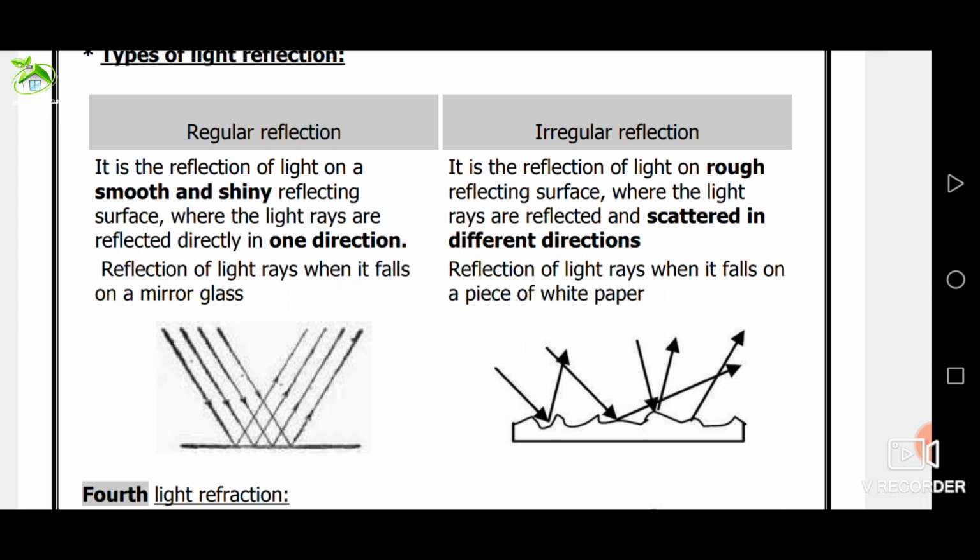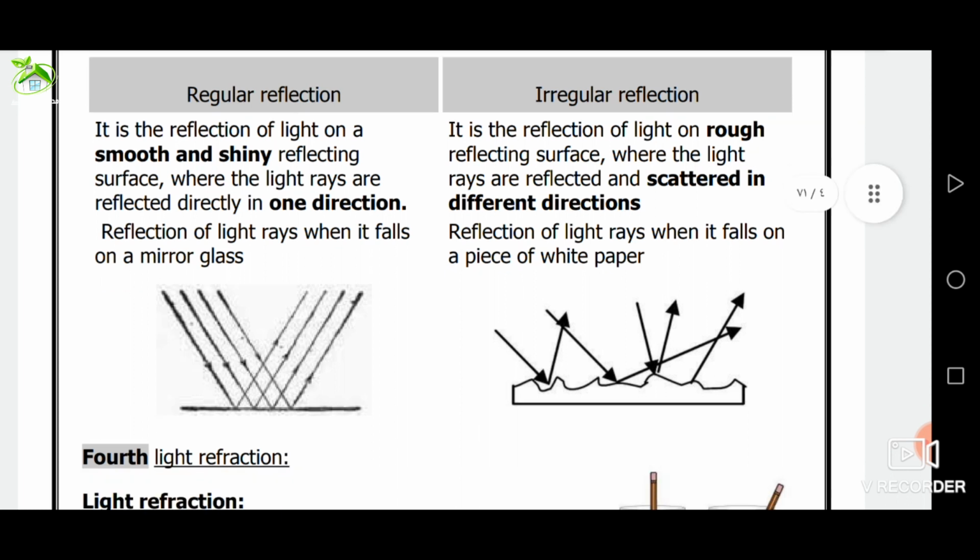Very good. What is meant by regular reflection? It is a reflection of light when it falls on a smooth and shiny reflecting surface where light rays are reflected directly in one direction. Give reason. We can't see in the dark because there is no light falling on objects and reflect to our eyes, causing vision.